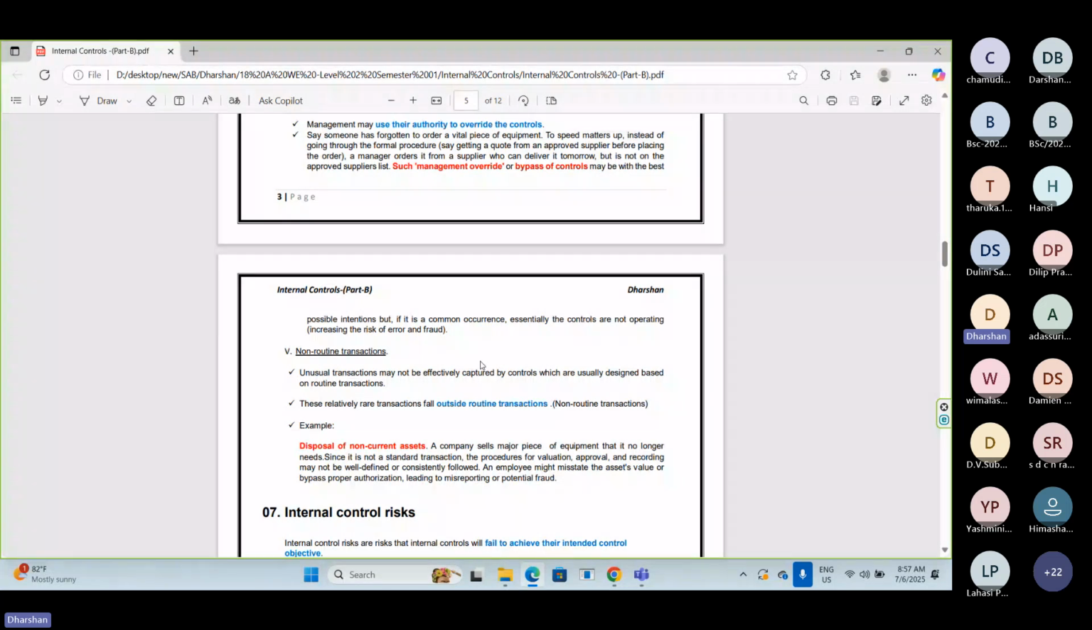If we take sales: receiving a sales order, generating dispatch notes, generating invoices, getting a signature from the customer, that is also a control. These are the activities involved, so these activities are internal controls. So here,